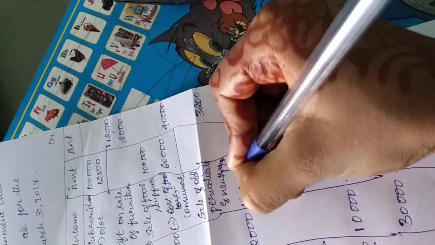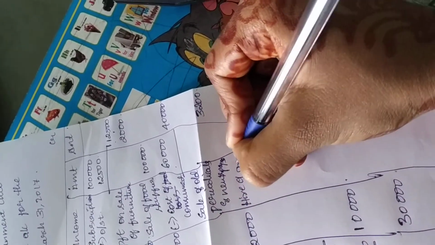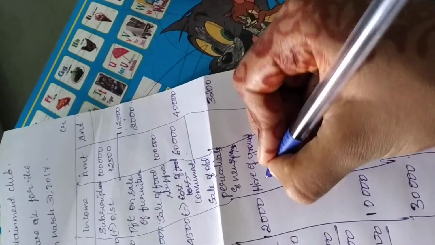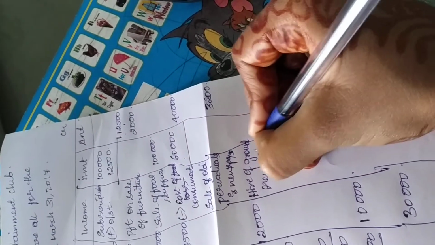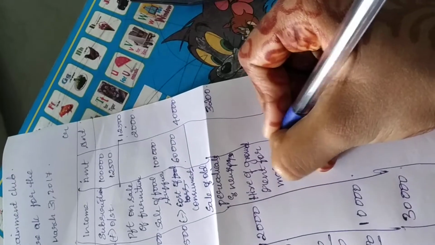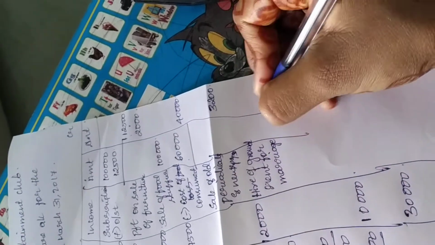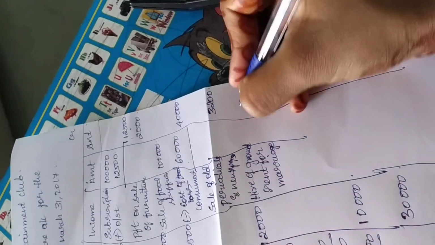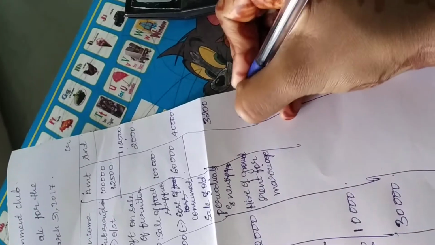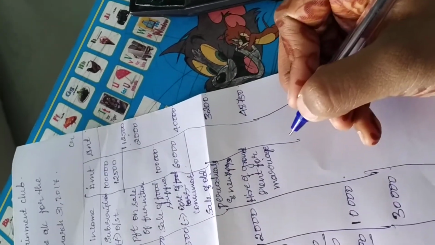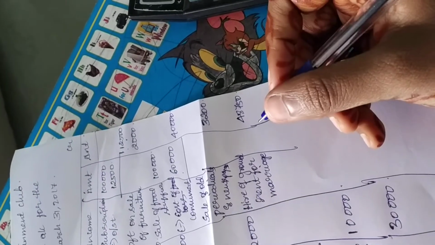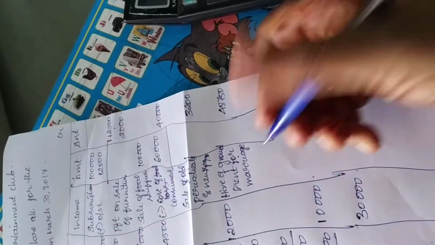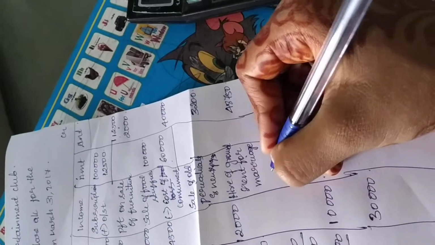Next, hire of ground, rent for marriage. We have given the ground for somebody's marriage, so we will receive a rent of 48,750, which is the income for the club. Next, donation for sports fund. We have already deducted it in the sports expenses, so we need not worry about it.